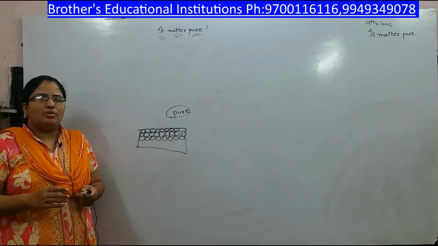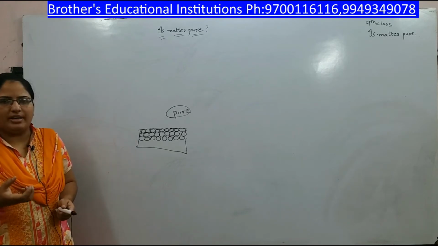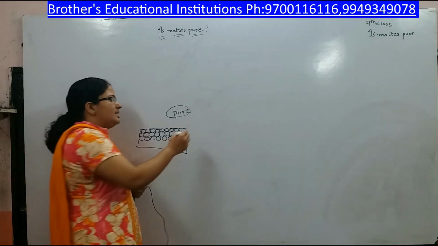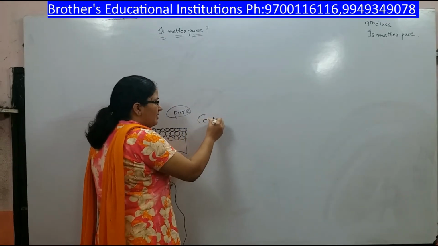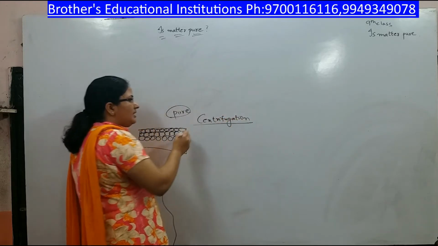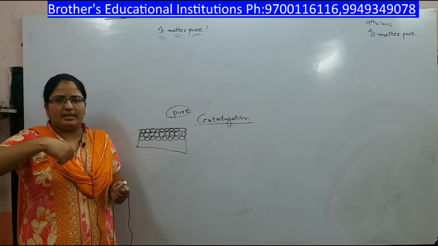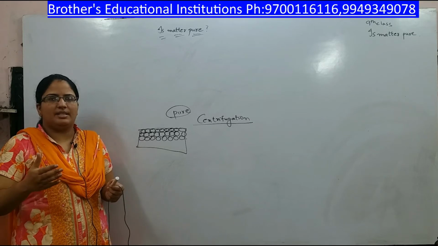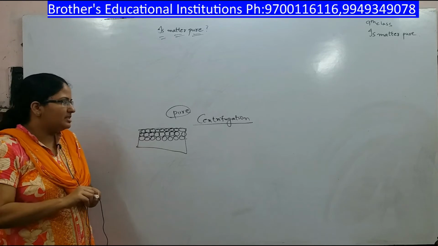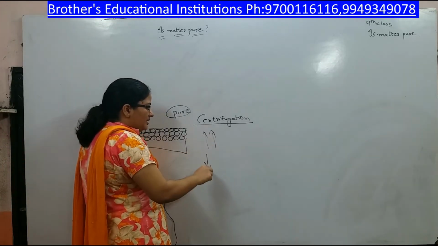To separate, what you do is take a churner and churn the milk for some time. You get cream out of it. Commercially that cream is removed by a process called centrifugation. They put it in a centrifuge machine. In a centrifuge machine, they take the milk in a vessel like container and rotate it. When it rotates, all the lighter particles come up, all the heavier particles go to the bottom.